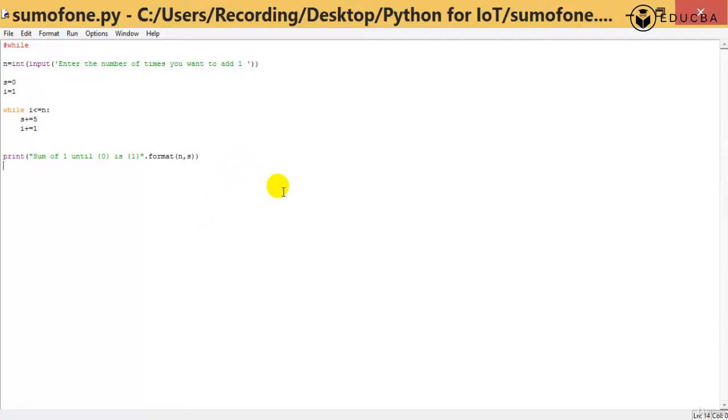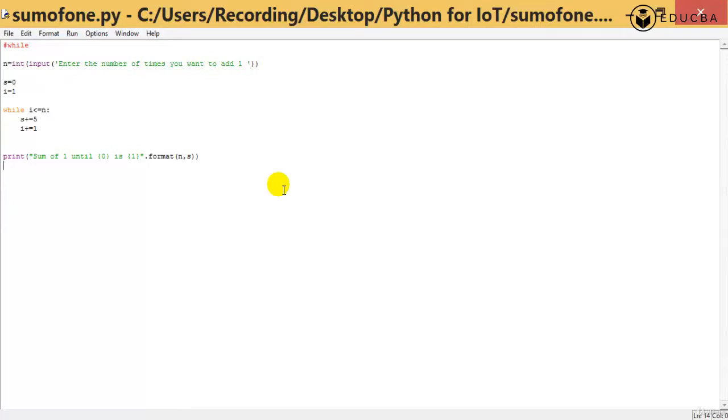Now let's go for a little tougher problem. I want to print all the odd numbers, but not infinitely from 0.